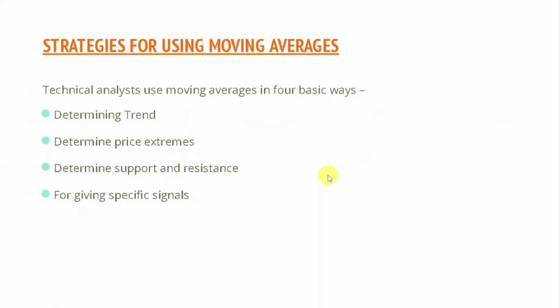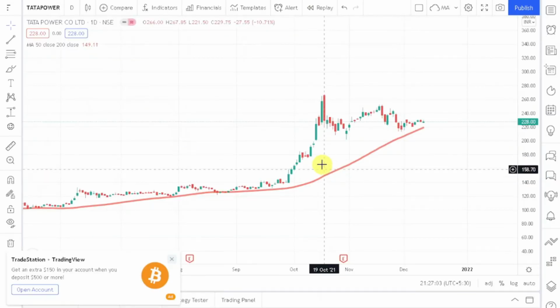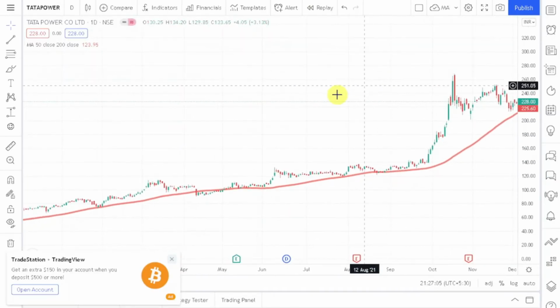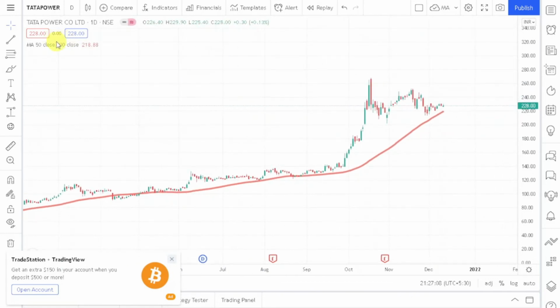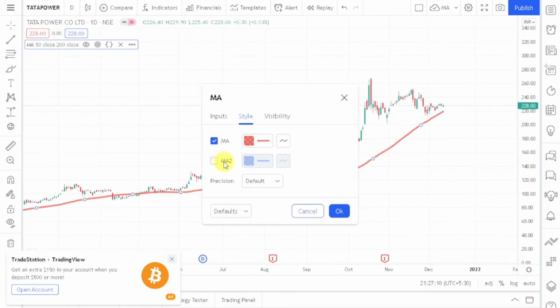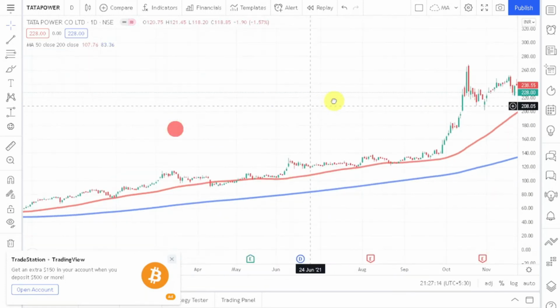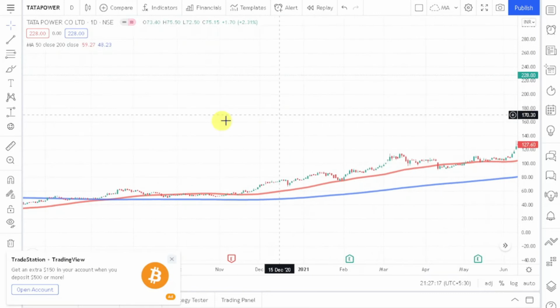Now my fourth point is that moving averages are used for giving specific signals. Now what are these specific signals? Let's talk about that. In this stock, you can see that I have used the 50 days moving average. But if I use the 200 days moving average apart from the 50 days moving average, then I can create some signals by crossover.